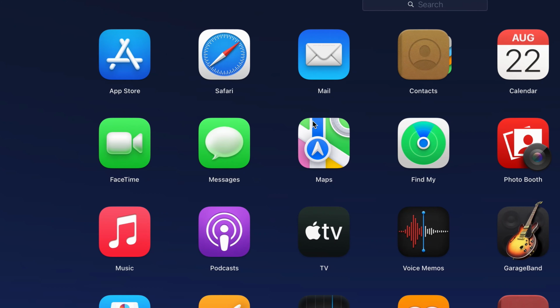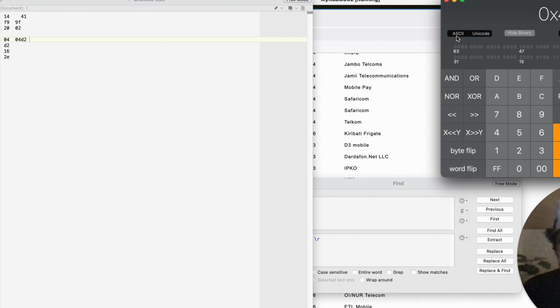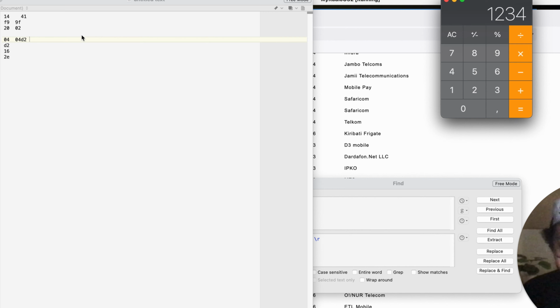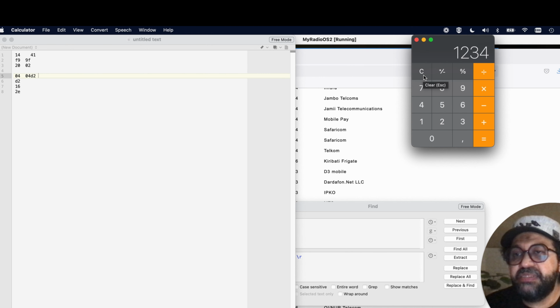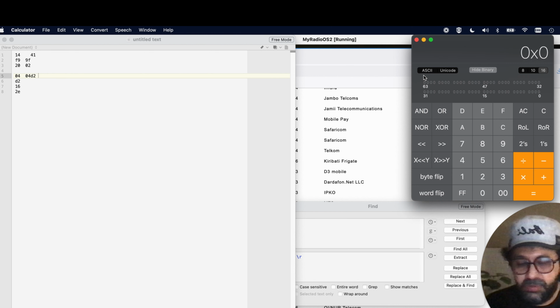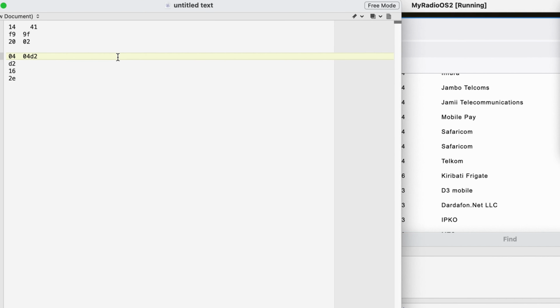Calculator here. Okay. 4D2, number 1, yeah, 1 2 3 4. That means 1 2 3 4. Okay, and then 16 to E. Okay, this is 1 2 3 4, and then the below here will be 5 6 7 8.